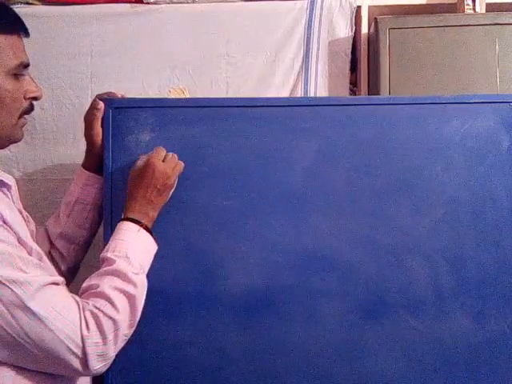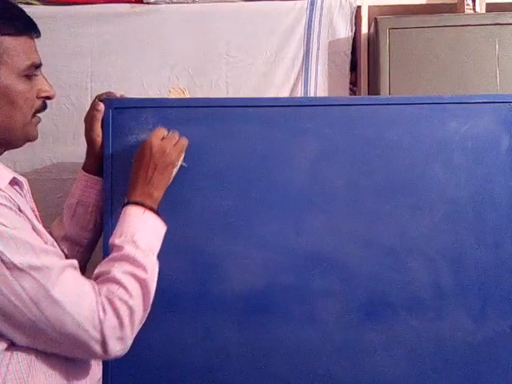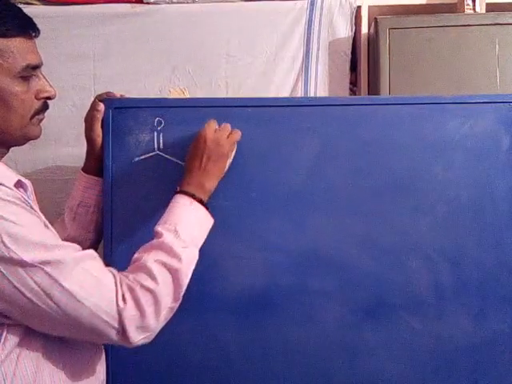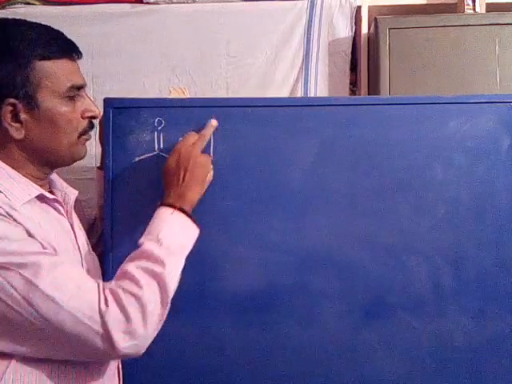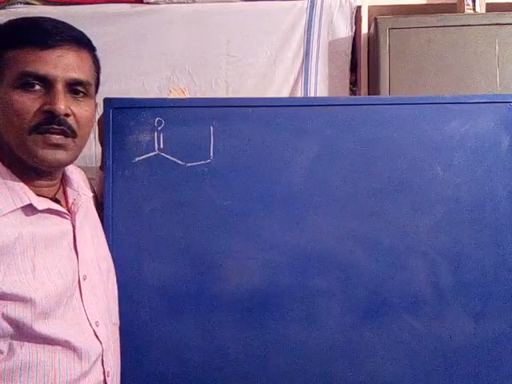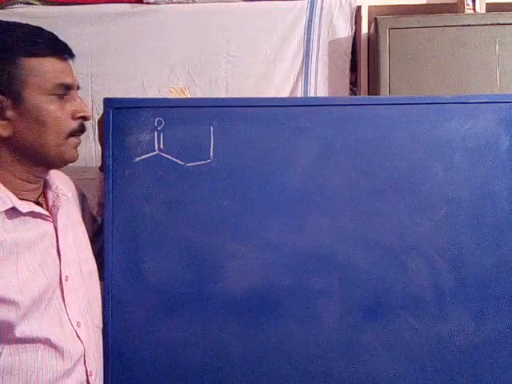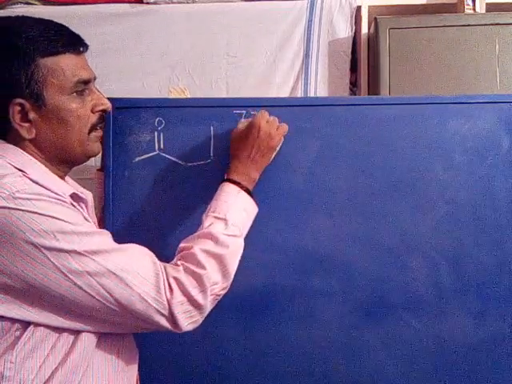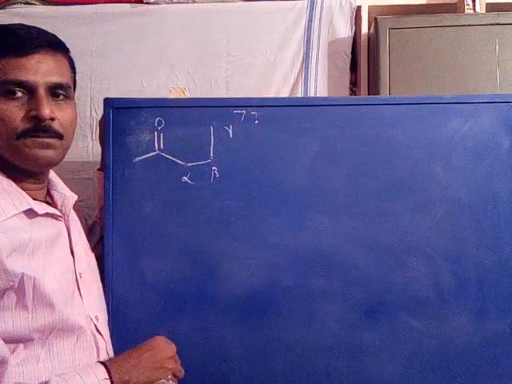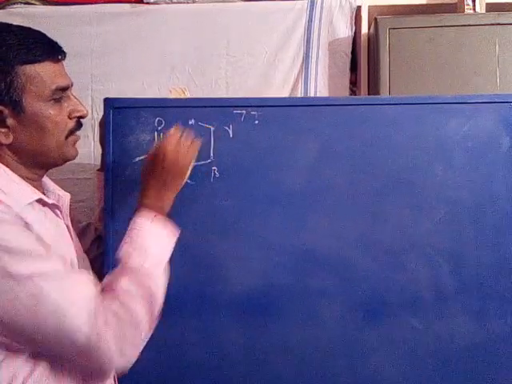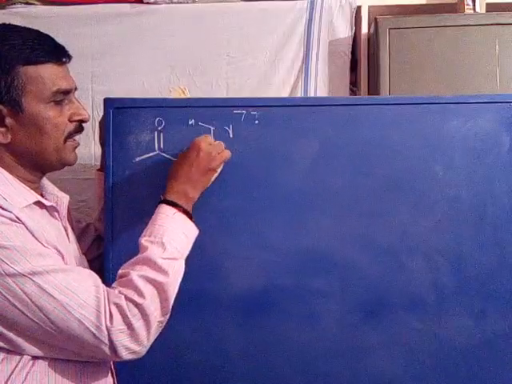For example, 2-pentanone, 1 2 3 4 5. Now there are 5 carbons, it is 2-pentanone. Its molecular ion, alpha carbon, beta carbon, gamma carbon. Now transfer of gamma hydrogen, cleavage of the beta bond.